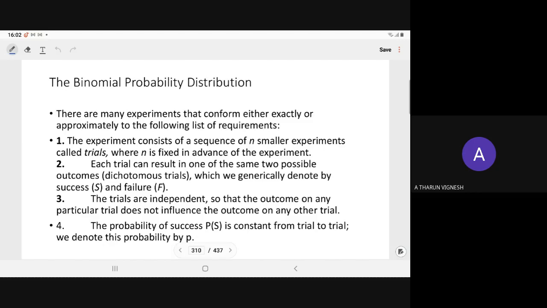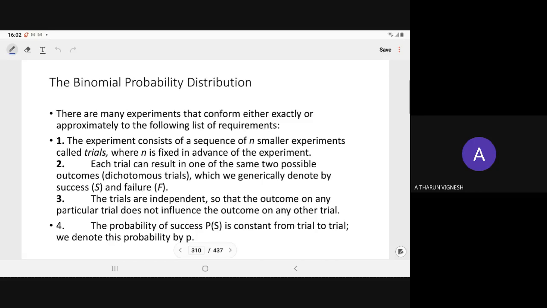What are the conditions? The experiment consists of a sequence of n smaller experiments, or sub-experiments, where we have to fix n prior to the experiment. When we want to conduct the experiment, before that we have to decide how many trials we require.